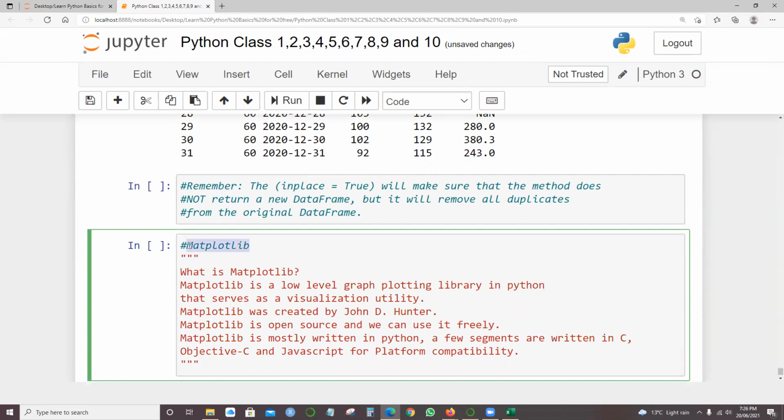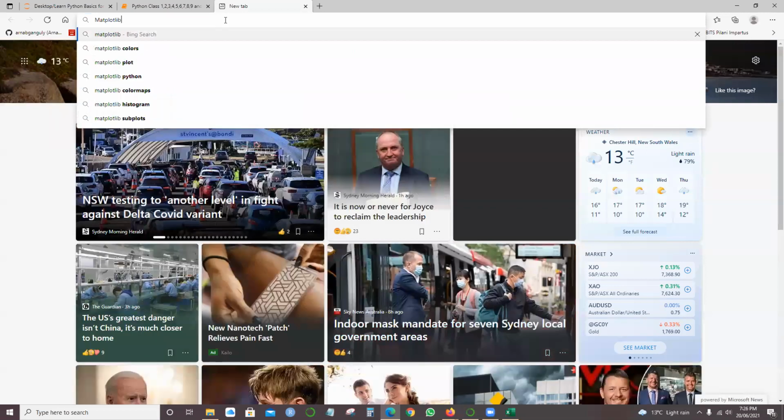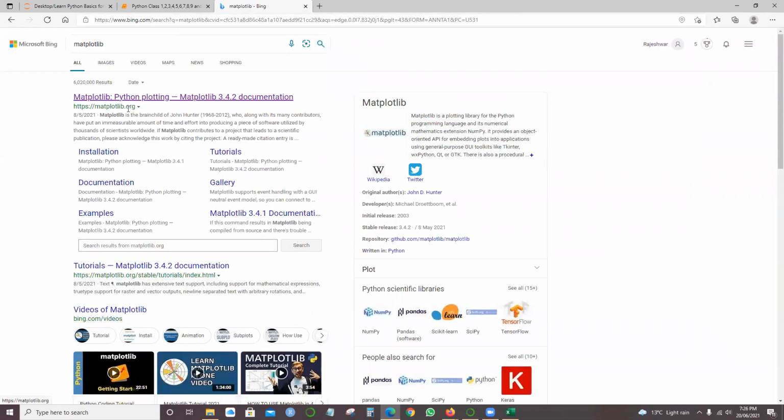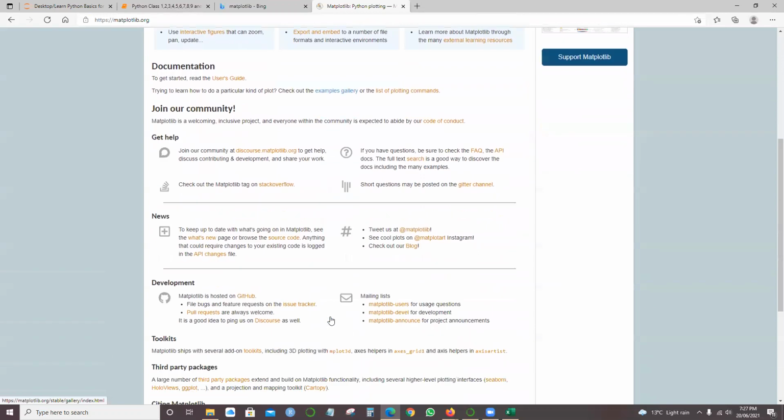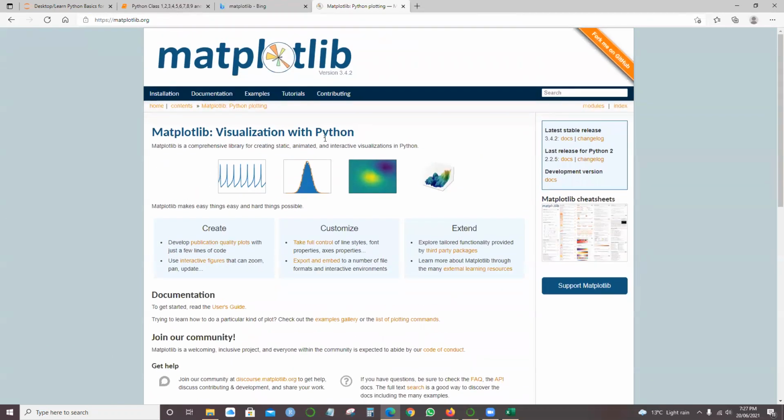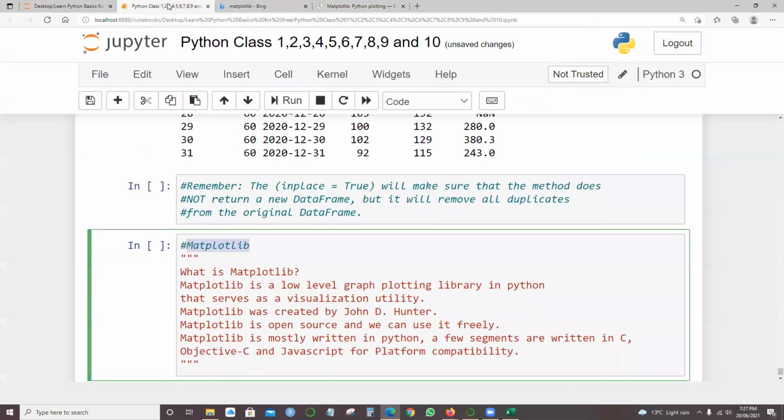I can simply say matplotlib, open it up and print it over here. You see matplotlib.org, a site for matplotlib: visualization with Python. You get all the graphs. So far we have seen the data, but how can I achieve a graphical representation? I want to see the data in a graphical representation format, so I have to use this matplotlib. It says what matplotlib is: a plotting library in Python. You'll find a lot of information on the internet too.